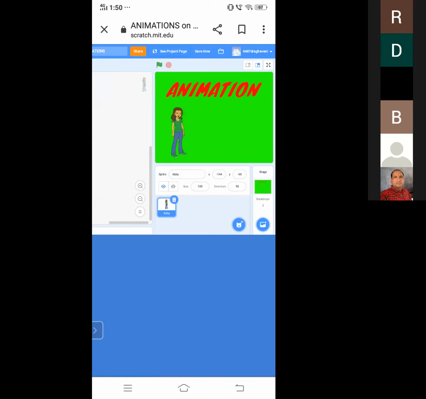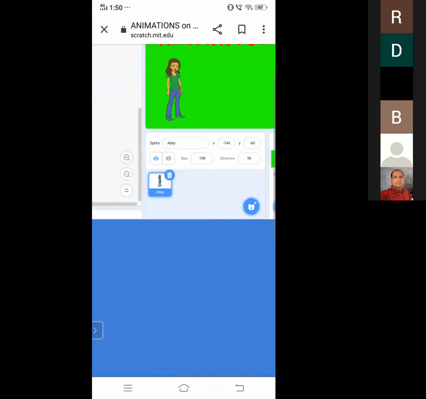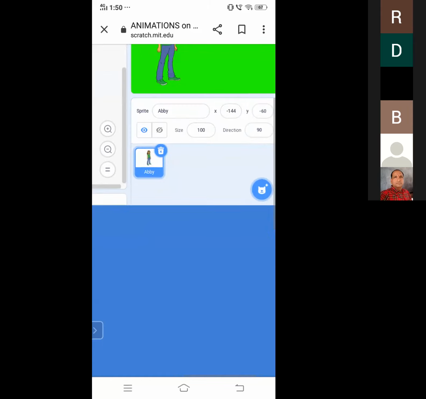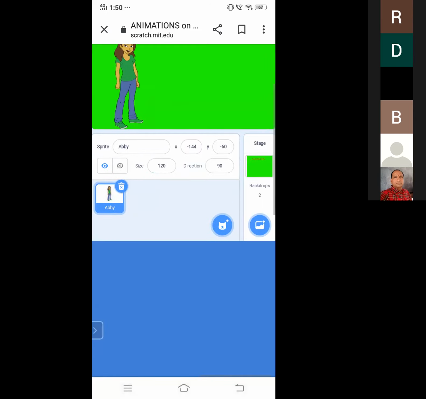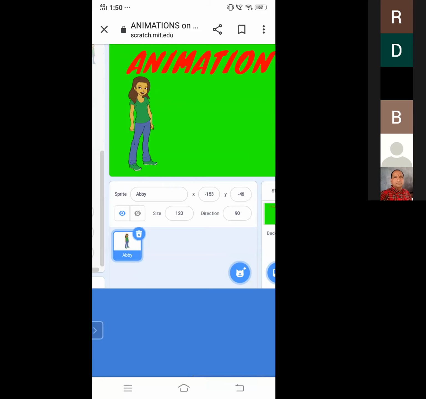Now you can see. I want to animate this girl by walking. It means I want to give some animation to this sprite named Abby. There are a lot of features in the sprite also. Tap on size and you can increase the size of the sprite. Now it has increased.